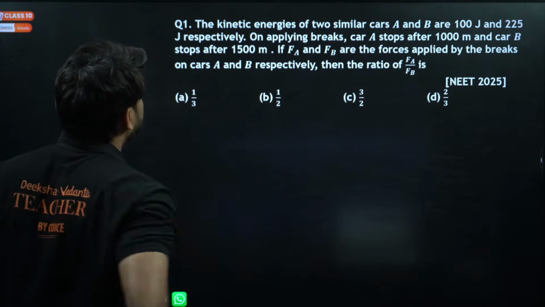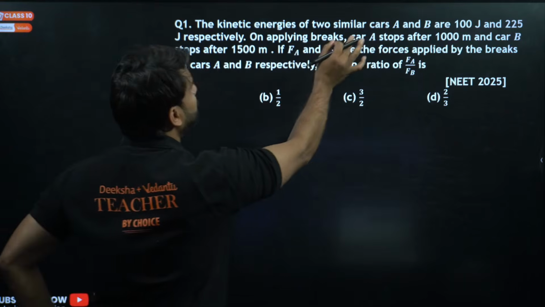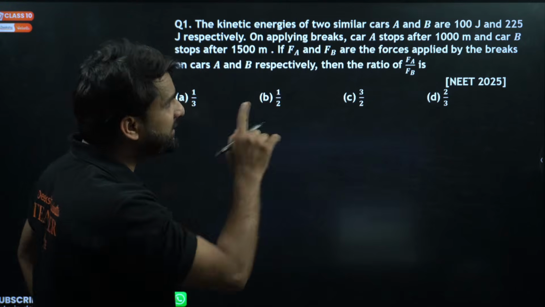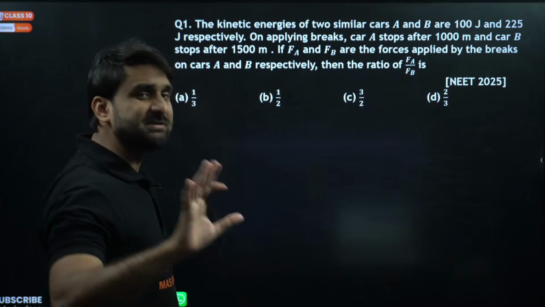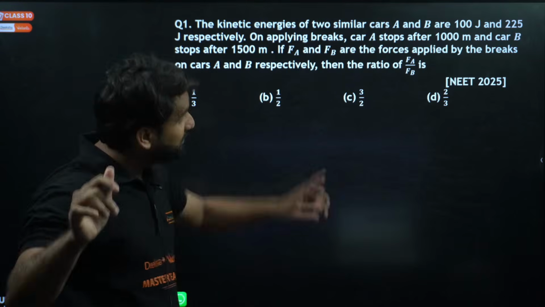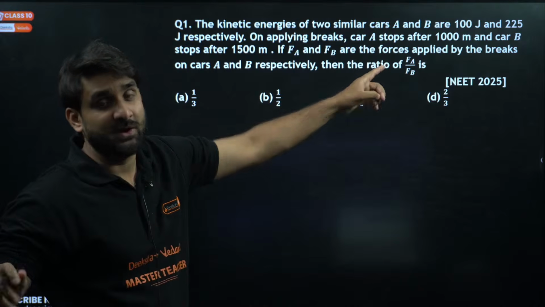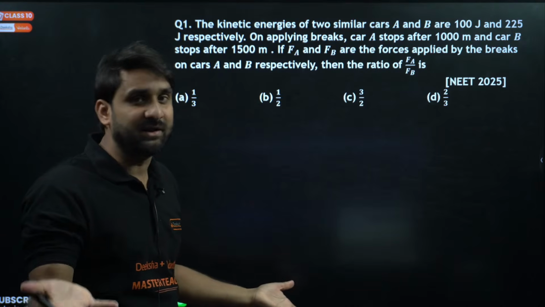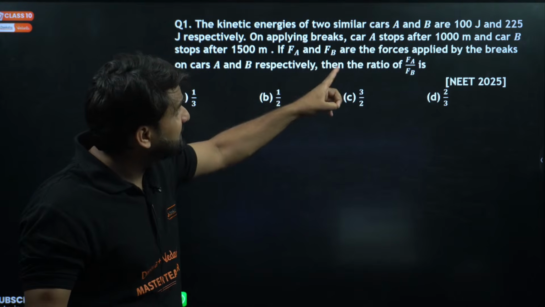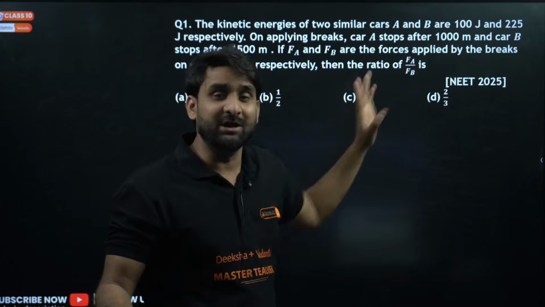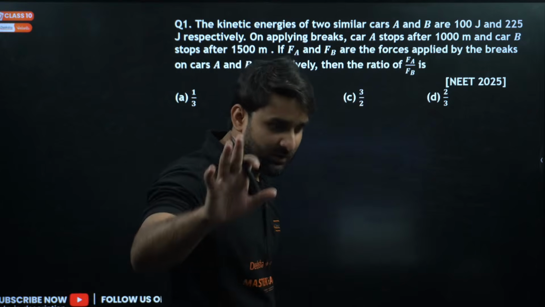Basically, the question is: the kinetic energies of two similar cars A and B are 100 joule and 225 joule. It means both the cars are in motion because they have kinetic energy. If the object is at rest, no kinetic energy will be there. So if the cars already have kinetic energy, it means both the cars are in motion.